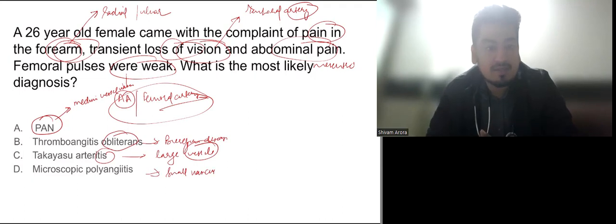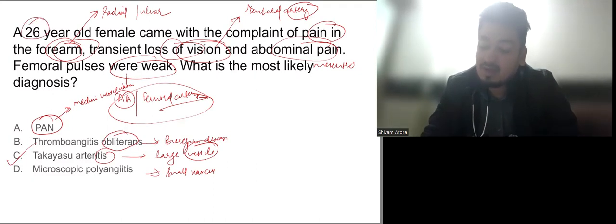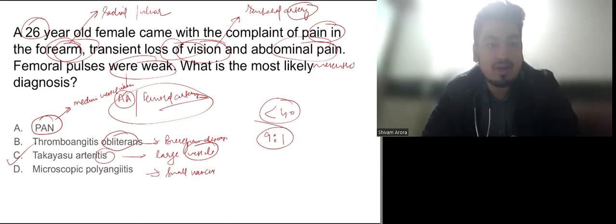So if we know even just this classification, then we'll come to a diagnosis that the answer is Takayasu arteritis. Also, patient is a 26-year female. Takayasu generally occurs in patients of less than 40 years of age, and the ratio of female to male is 9:1. It is more predominant in females.